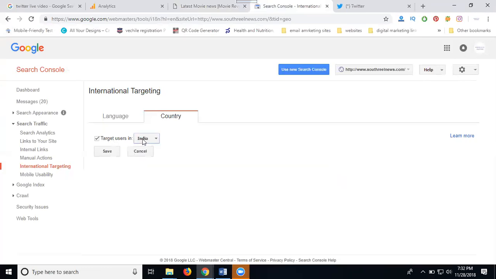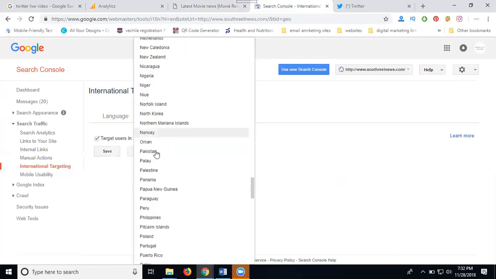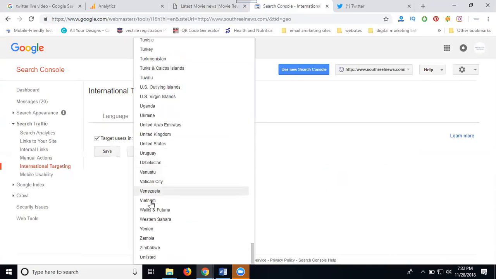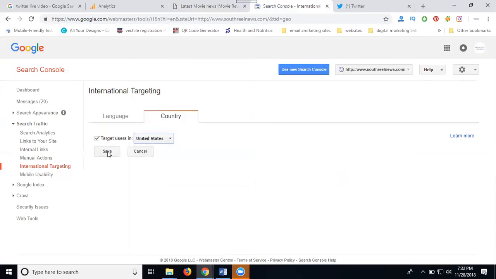suppose I am targeting only the US. I am targeting where? US. Click Save. It is targeted to the US location. So here, uncheck and click Save. Then it targets all countries, not only for your